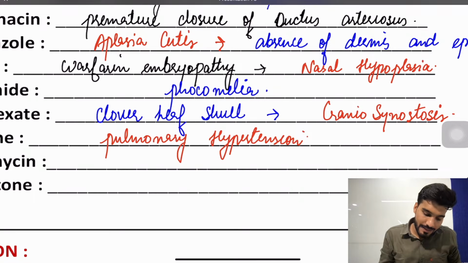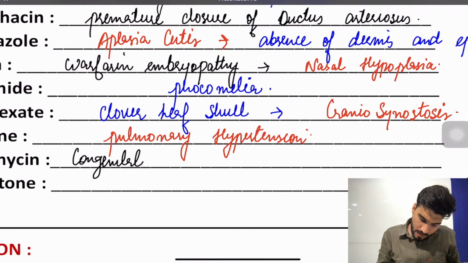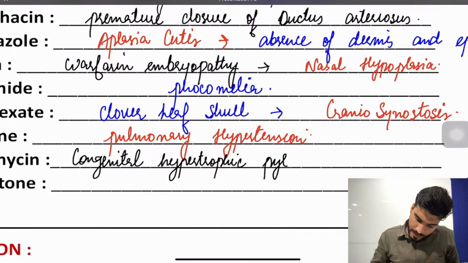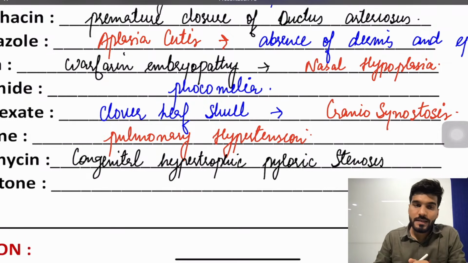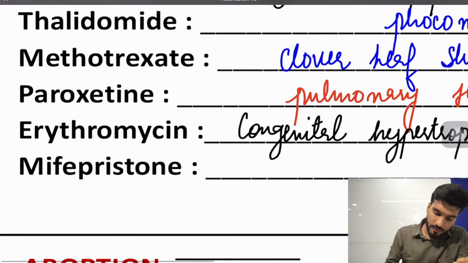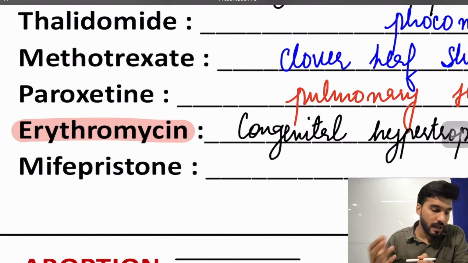Erythromycin will cause CHPS, congenital hypertrophic pyloric stenosis. Is that clear? So CHPS is a classical side effect of which drug? That's going to be a classical side effect of erythromycin, in which we have a single bubble appearance.